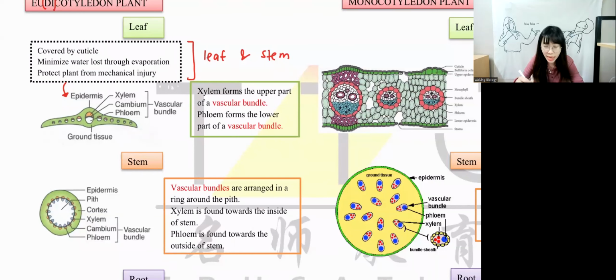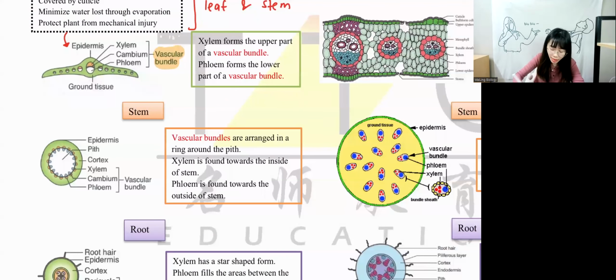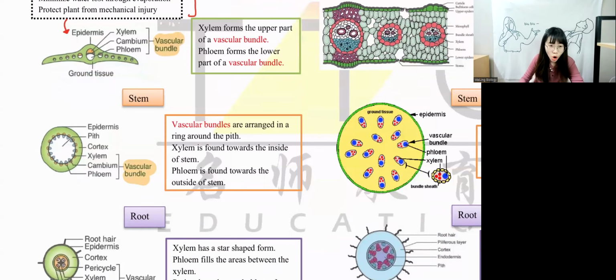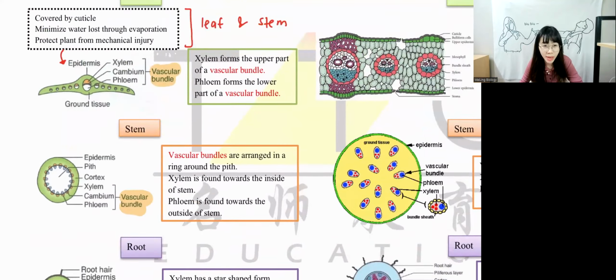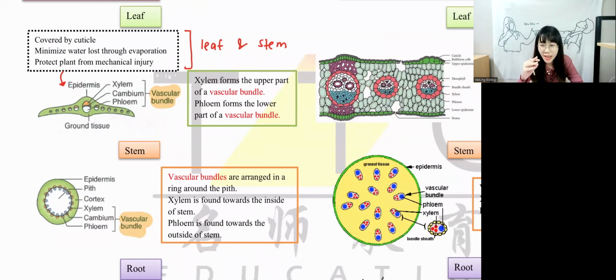Okay, the outermost layer. And then we have to learn xylem and phloem. Xylem, phloem, cambium is known as vascular bundle. Same thing in the stem: xylem, phloem, cambium, known as vascular bundle. Root is called vascular cylinder. But they are still referring to xylem and phloem, just that at different parts, we have different names. So we're going to look at the location for xylem and phloem.